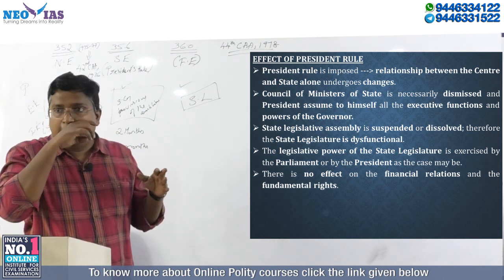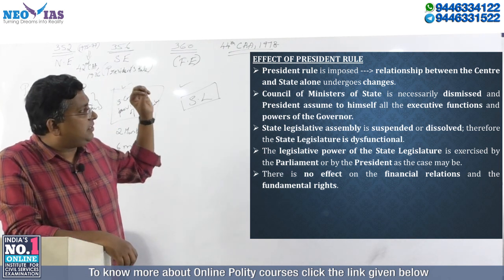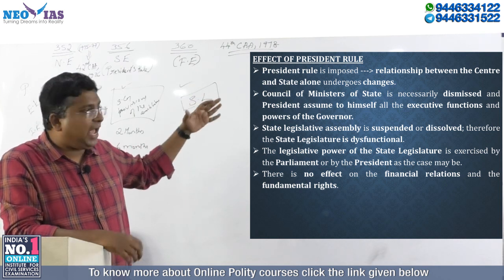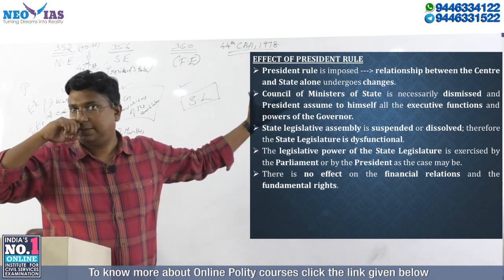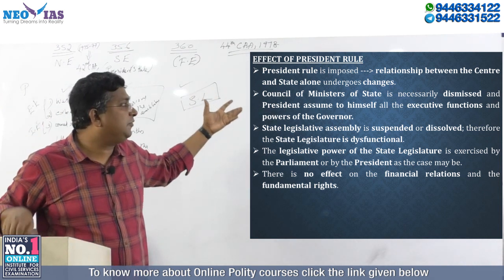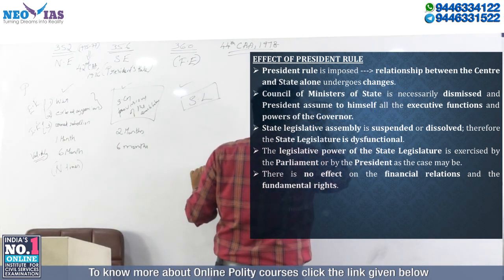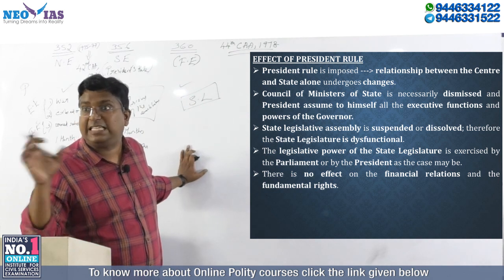Okay. So only that particular state is affected. If the president rule is imposed, the relationship between the center and only that state is affected, not other states. What will happen? This is very, very important. Okay. The Council of Ministers of that particular state, the state ministers, including the chief minister, is dismissed.